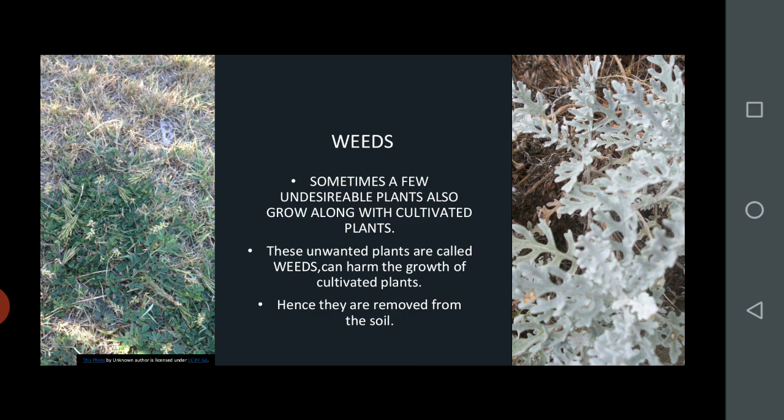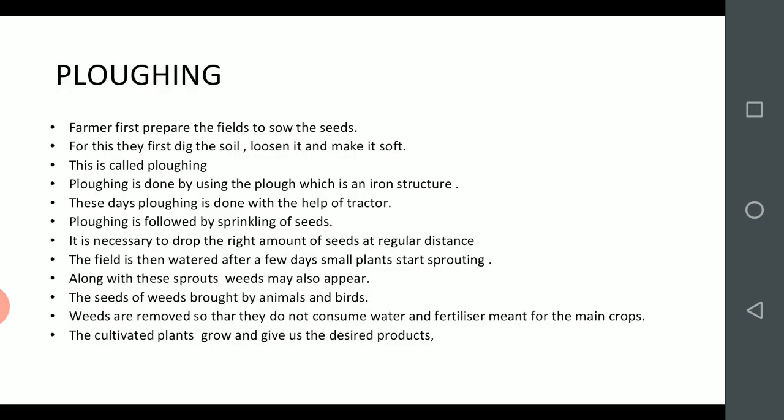These unwanted or undesirable plants growing with the cultivated plants are called weeds. These weeds harm the growth of the cultivated plants. Why? They will consume the water and fertilizer that we are giving for the main plant. So these weeds have to be removed from the soil because they absorb the water and minerals, the fertilizers, meant for the main crops. So these weeds are unwanted plants and we have to remove them from the fields.